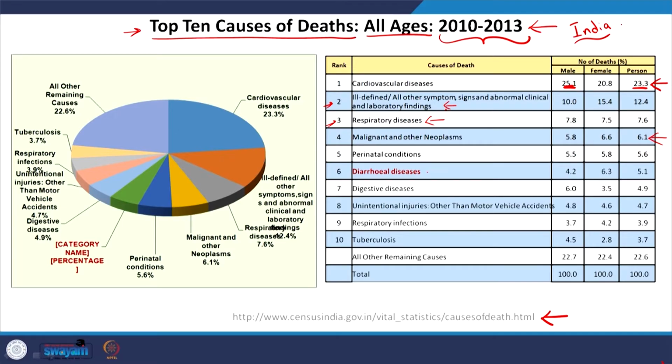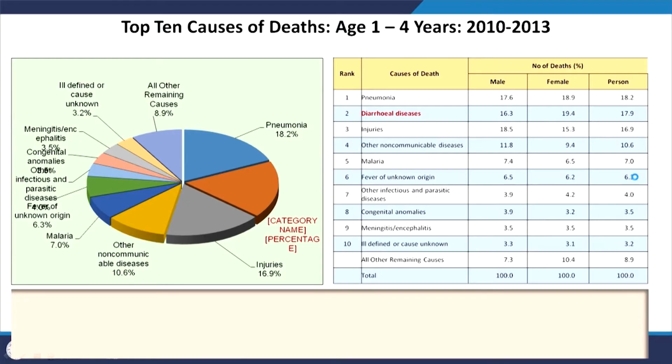But one aspect that I want to mention, at least that is relevant to this course right away, is diarrheal diseases. We see that even when we consider all age groups, not just the relatively more susceptible part of the population, diarrheal diseases are leading to the death of 5% of our population. Then obviously you have other aspects, but let us look at the relatively more susceptible fraction of the population.